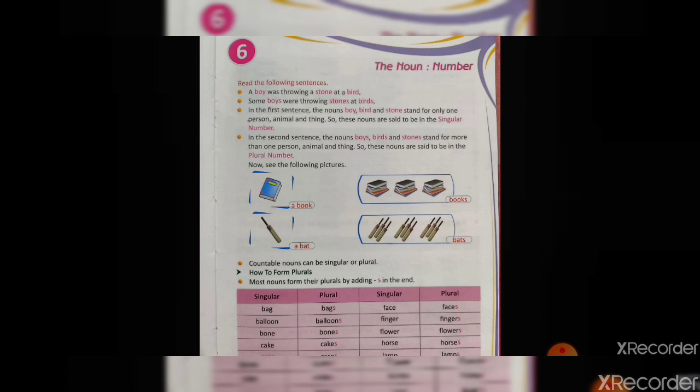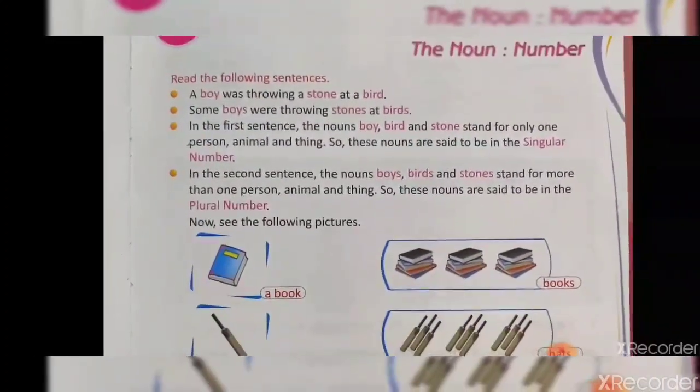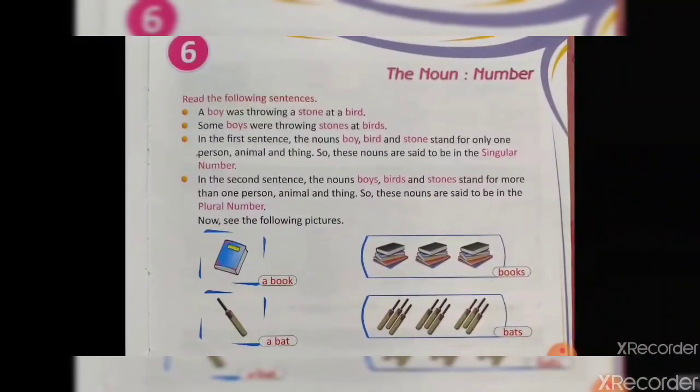When we are talking about a singular thing, then we are talking about a particular thing, a single one. And when we are talking about a plural thing, then we are talking about two or more than two of them. For example, if I am talking about a book, one single book, that book is singular. That is one in number. And when I'm talking about books with an s, then I'm talking about two books or more than two books. So this is singular and plural. We have to study singular and plural in this whole chapter.